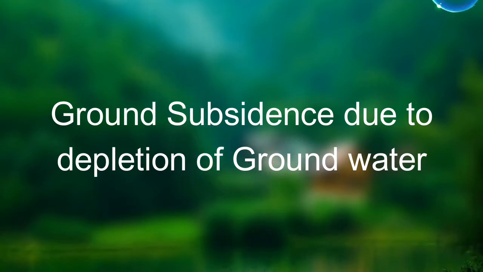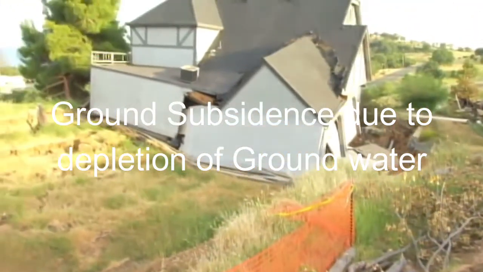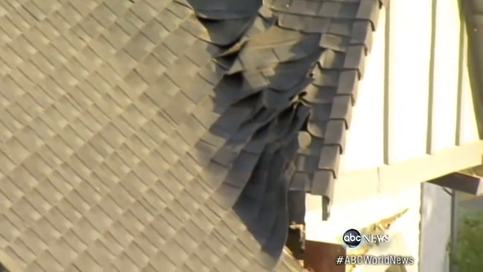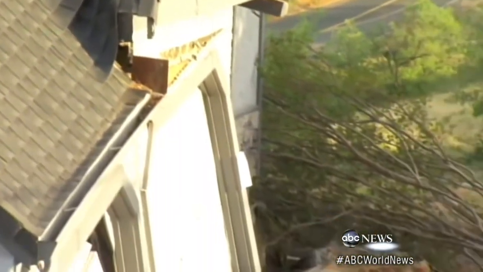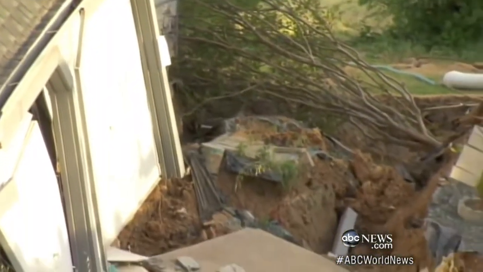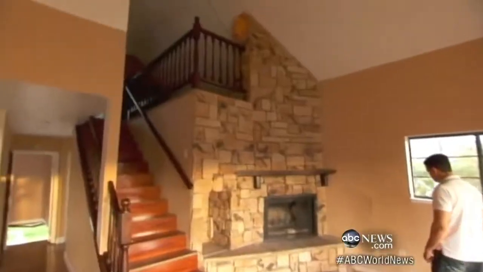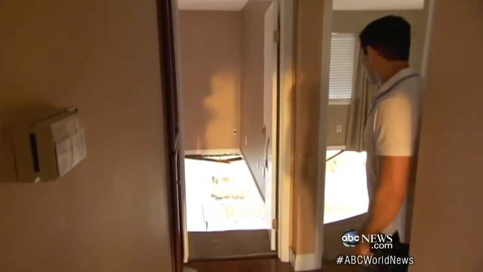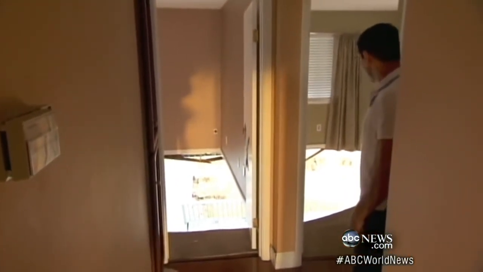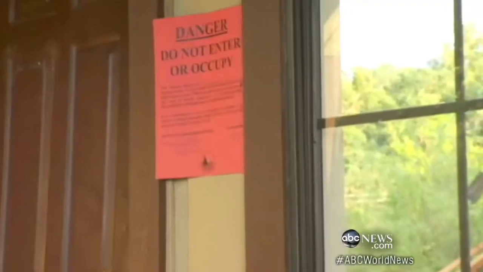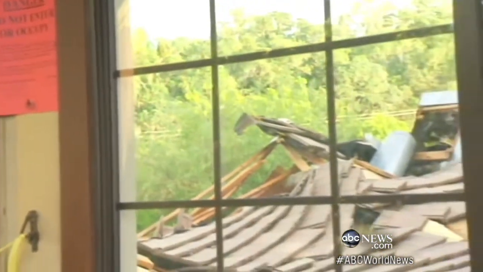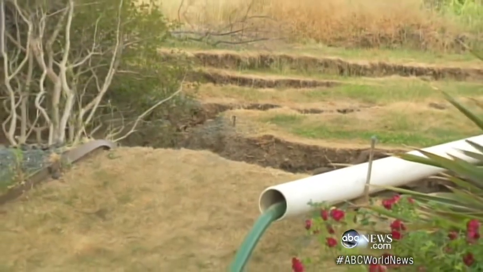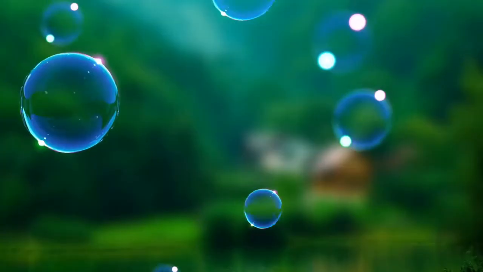Point number 3 is ground subsidence. There is water held underground in what we call aquifers, and if this water is depleted or finished, that means there are going to be empty holes in the ground, and the ground above is not going to be able to support itself, and therefore it might fall under, or what we call subsidence. And if the ground subsides, people might die, property might get destroyed, among other things.